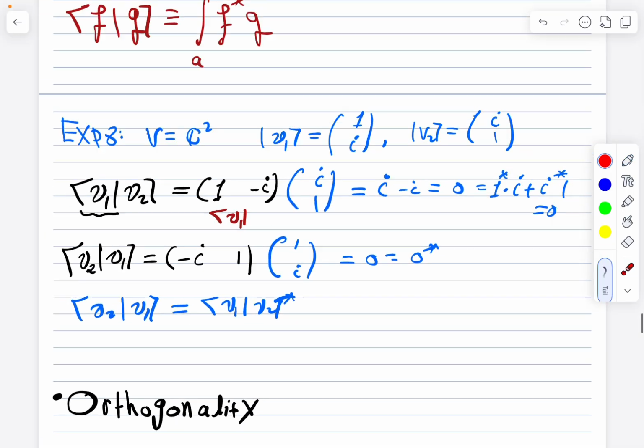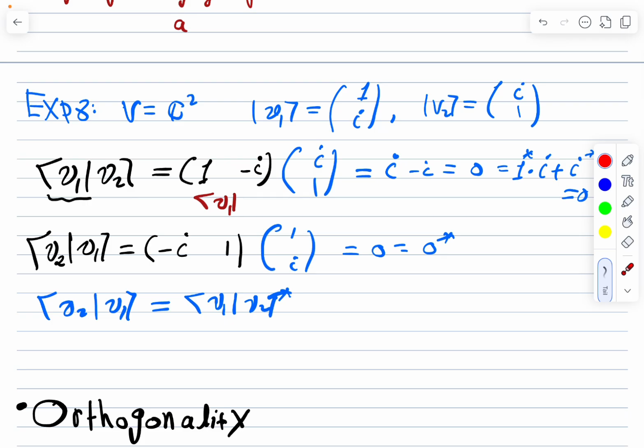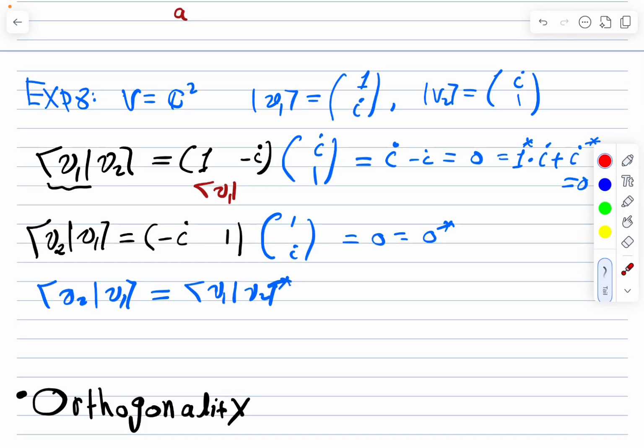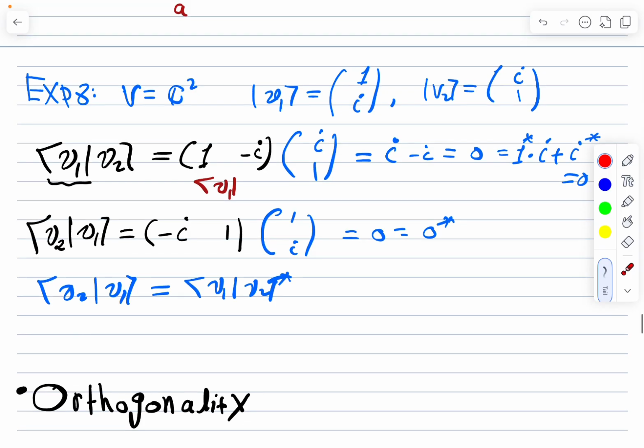Now we reach a very important concept that comes as a result of the inner product, which is the concept of orthogonality, which is very crucial and very important in linear algebra in general. Just a small terminology. Orthogonal actually has 2 words, ortho and gonal.